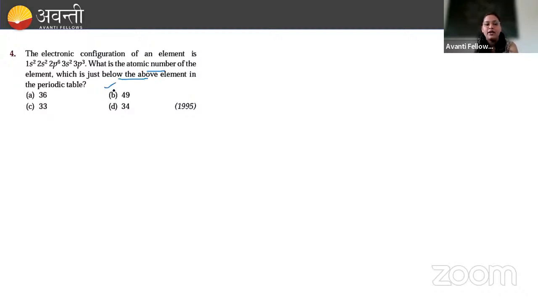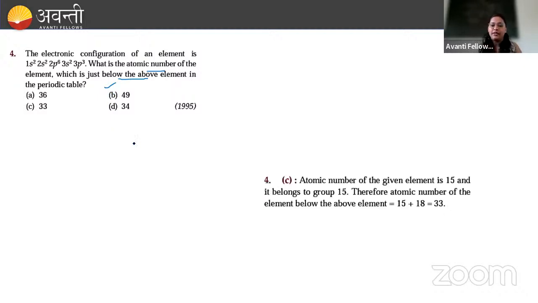So we need to see here electronic configuration 1s2, 2s2, 2p6, 3s2, 3p3. So total atomic number of the given element is what? 15. Right? 1s2 plus 2s2 plus 2p6 plus 3s2 plus 3p3. Total electrons, how many? 15. And it belongs to group 15 only. Therefore, the atomic number of the element which will be present below will be 15 plus 18.